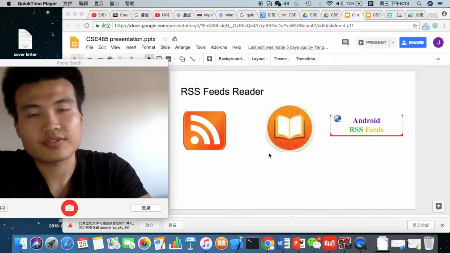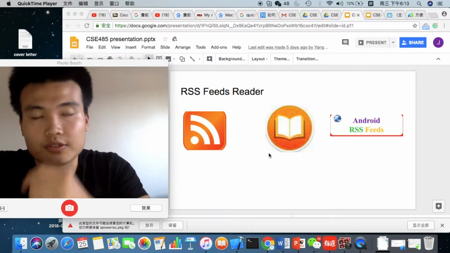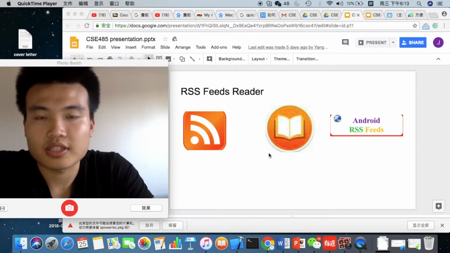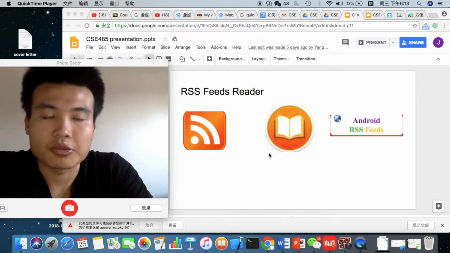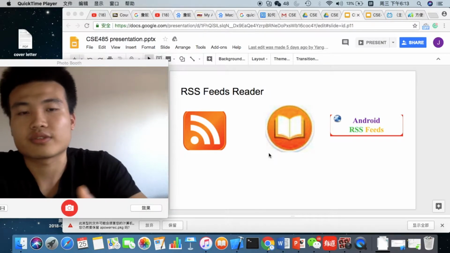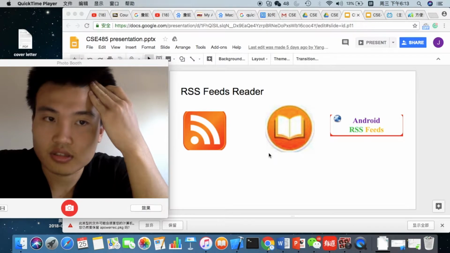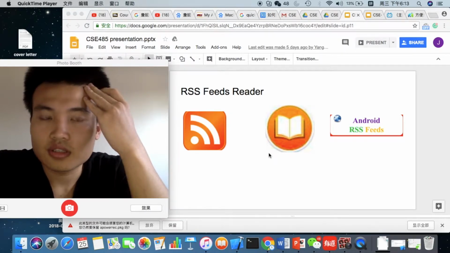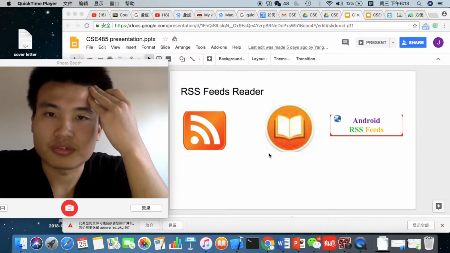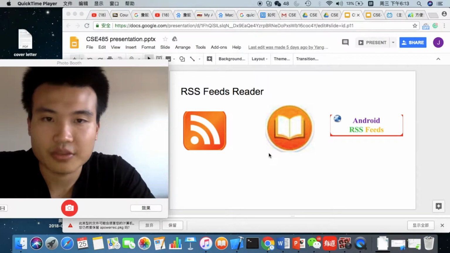So RSS feed readers are commonly used in the market. Some of you might be using one right now. Those are the three most popular ones on the market. The first one is the Google RSS feed reader. The second one is the iOS RSS feed reader. The third one is Android. So in this project, we're gonna build our own RSS feed reader. So let's take a closer look at how we're gonna build it.